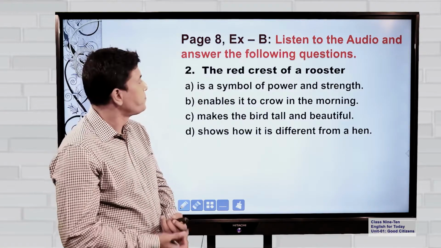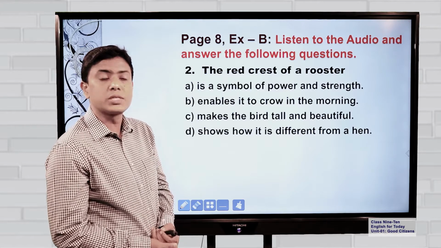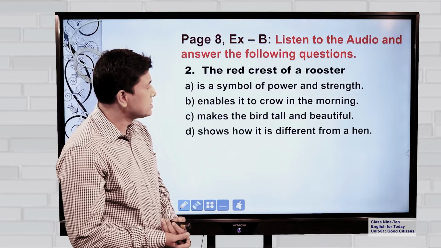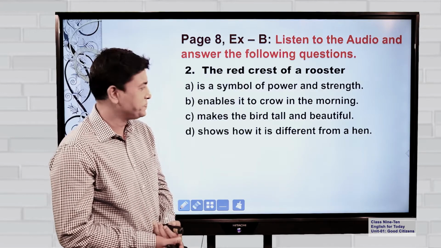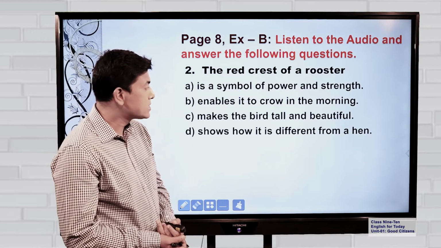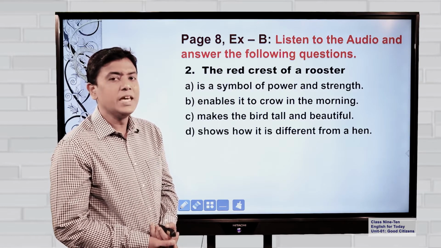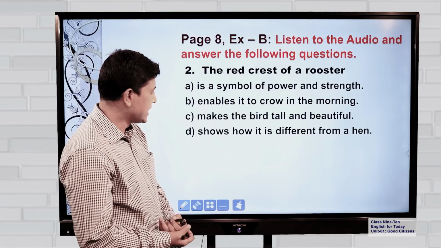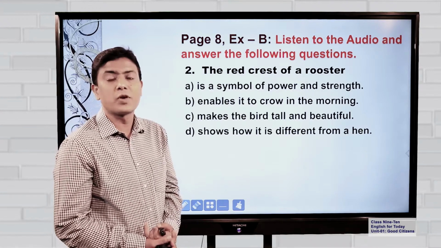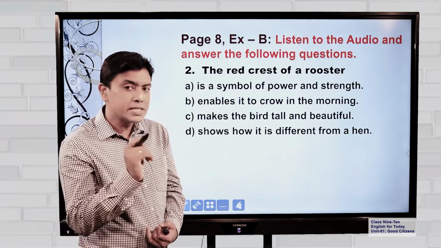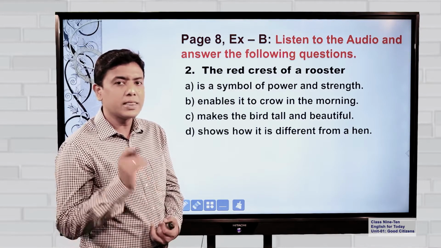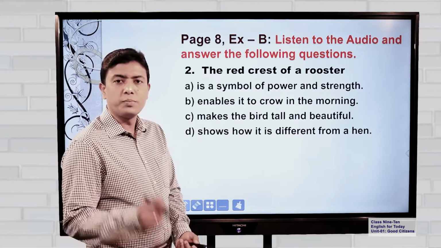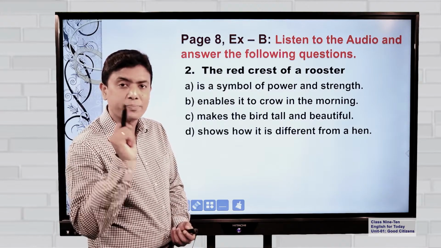Next one, number 2. The red crest of a rooster is a symbol of power and strength. Number B, enables it to crow in the morning. No, I don't think so. Number C, makes the bird tall and beautiful. Yes, it looks beautiful, but I don't think it makes the bird tall at all. And lastly, shows how it is different from a hen. Now, let us have a look at two pictures and think on our own whether the crest does these things or not. So, before we answer the question, let us have a look at a picture.